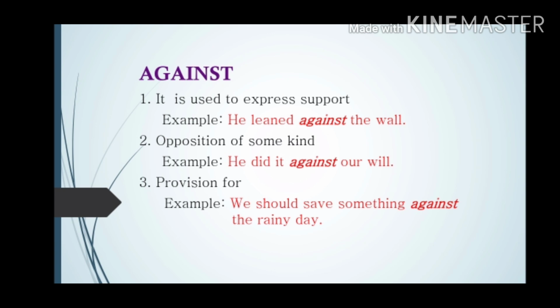provision for means to store something for future use, to make some arrangements for future. That is called provision for. We should save something against the rainy days. So rainy day here means actually bad days, difficult times. So we should always save money, or we should always save something for future use against bad days. Okay,